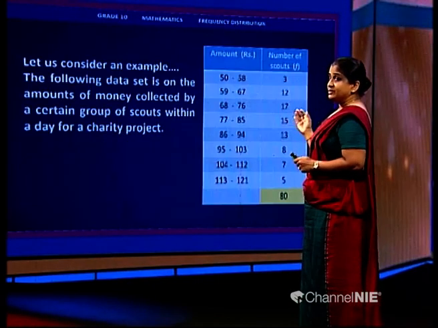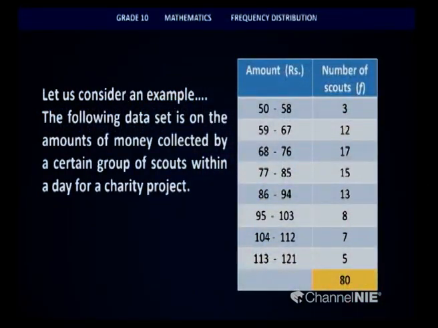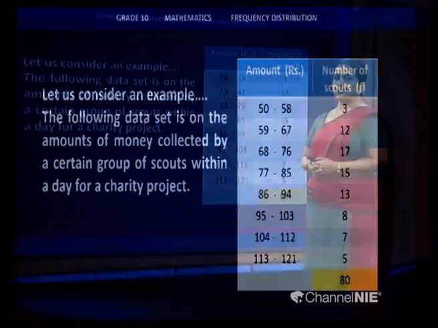Now, let us look at an example. In this example, you can see that I have collected some data on the amount of money collected by a set of scouts for a certain project. Here, the class intervals are given in the first column and the number of scouts in the second column. So, as a total, we can see that there are 80 scouts. Now, we are going to use this table for the calculations.